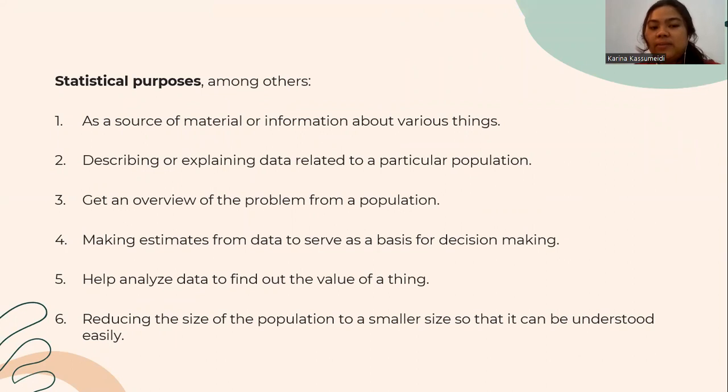Statistical purposes, among others: the first one is as a source of material or information about various things. Second one is describing or explaining data related to a particular population. Third one is getting an overview of the problem from a population. Fourth one is making estimates from data to serve as a basis for decision making. The fifth one is helping analyze data to find out the value of a thing. Sixth one is reducing the size of the population to a smaller size so that it can be understood easily.